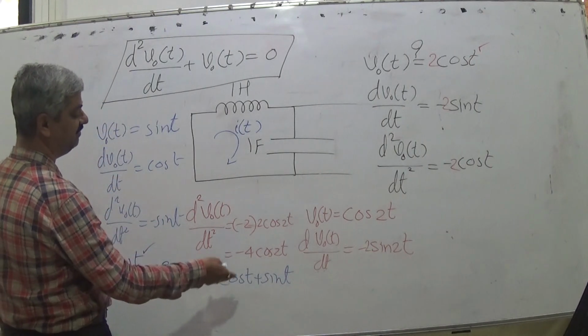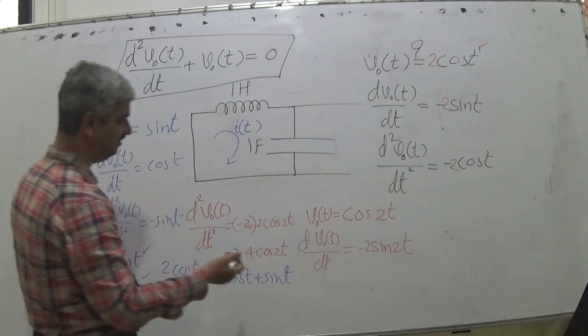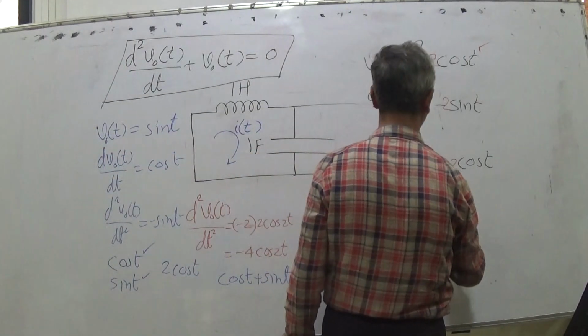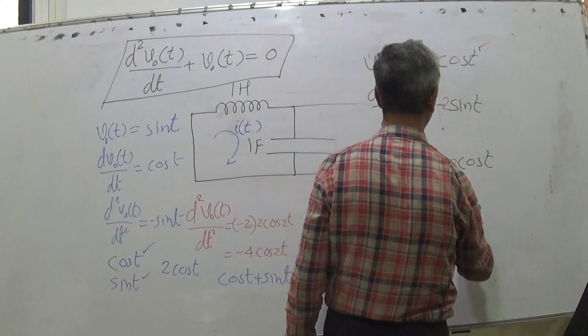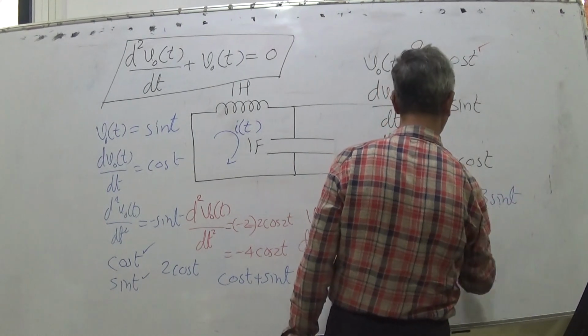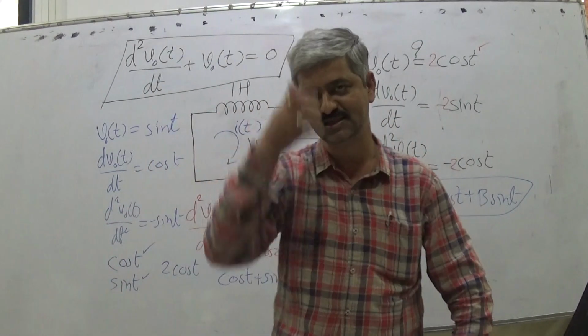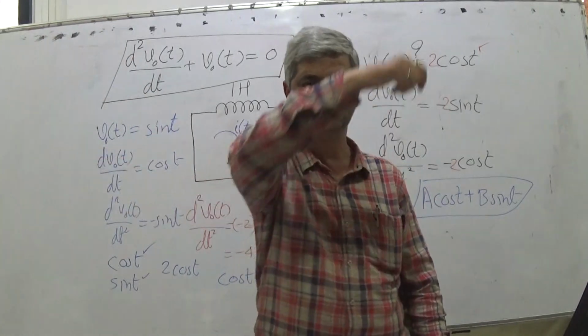The second derivative is minus cos t minus sin t. So in general, a cos t plus b sin t for any values of a and b is the solution. This is just like a pendulum.